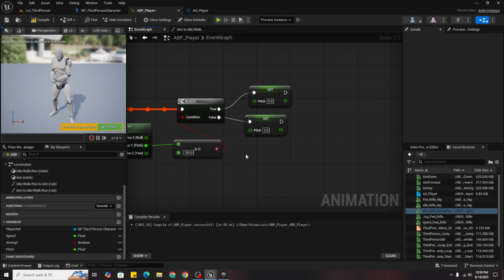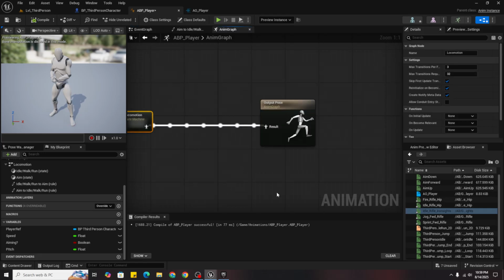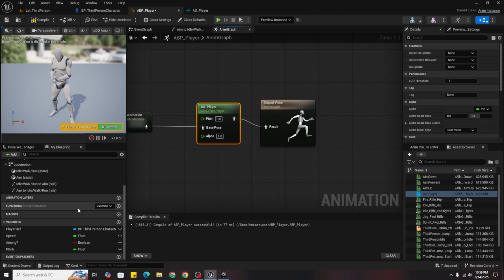So now in your aim graph you can just drag your aim offset here, this into here, and set the pitch. So now it's not working.